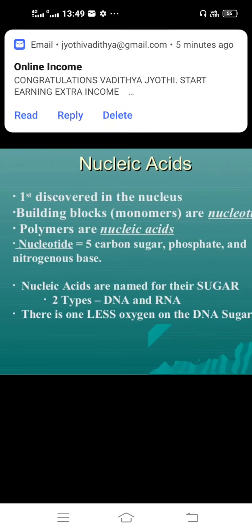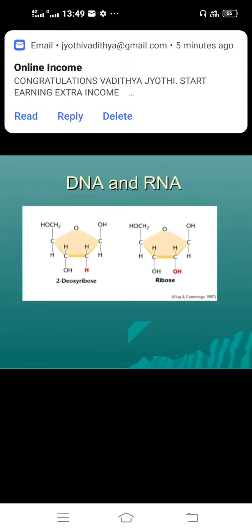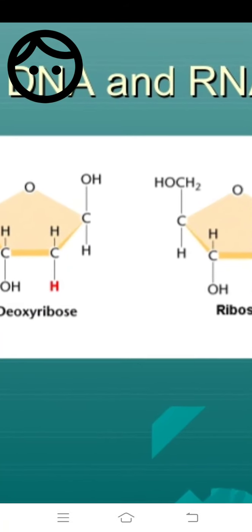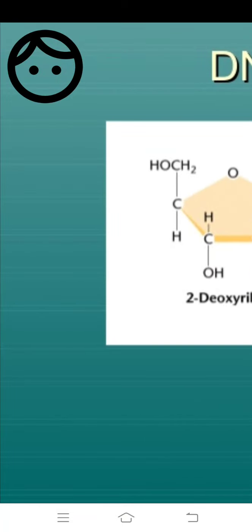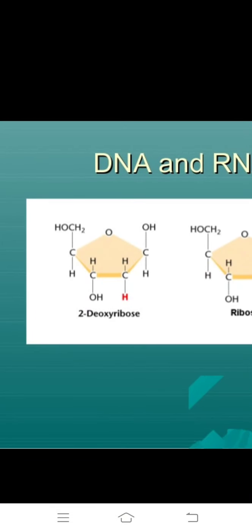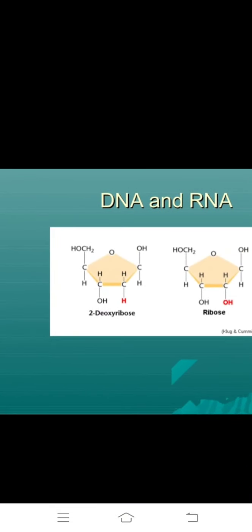Okay. Another important one is the difference between deoxyribose sugar and RNA ribose sugar. Deoxy means the second carbon has no oxygen; here the second carbon has only H, but in ribose the second carbon has H and OH. So it is deoxyribonucleic acid and ribonucleic acid.